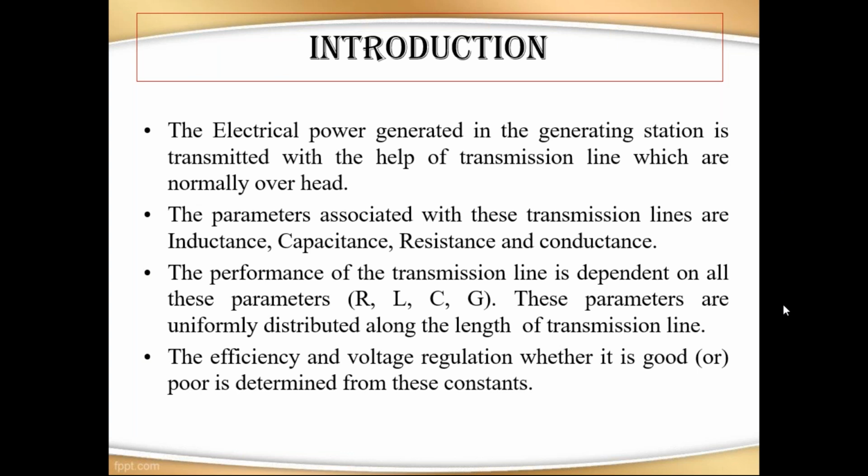Right. What is the unit of conductance? Mho. Right. So these four parameters play a vital role in transmission line performance. Now we go on to how we can calculate these values.